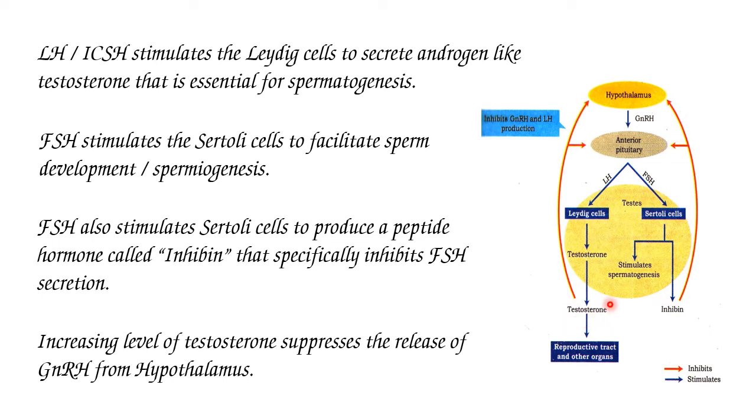When these testosterone levels increase or become high, then it suppresses the gonadotropin releasing hormone. That means it inhibits GnRH. When GnRH is inhibited, then the stimulation of the anterior pituitary gland is also inhibited, and the secretion of LH as well as FSH decreases.